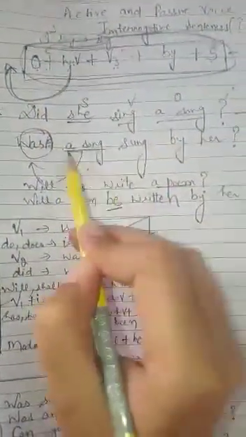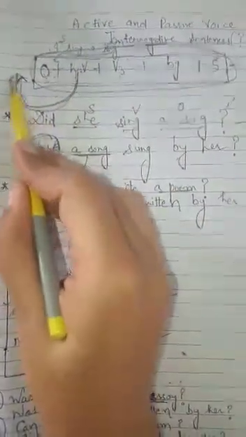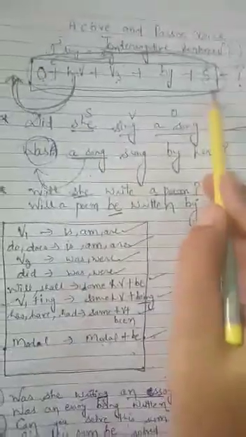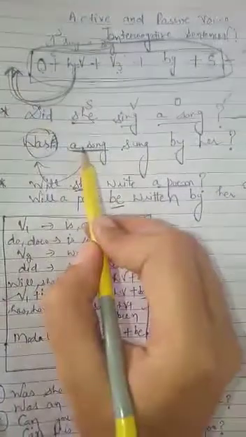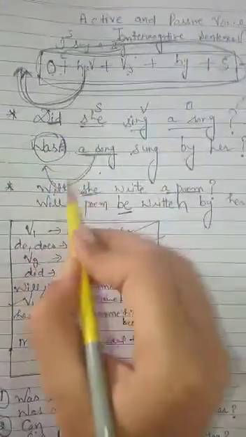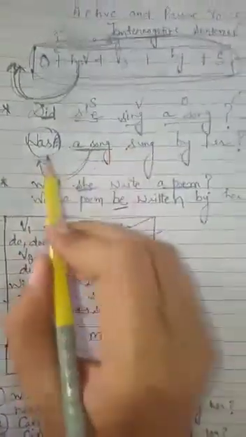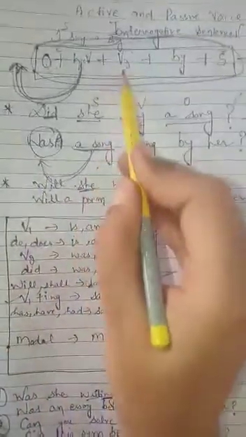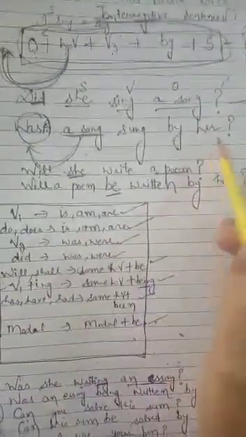First of all, the object. The object is a song, so we'll write a song. After this, the helping verb, but the helping verb will be used before the object, okay? In any sentence which is in interrogative form, the helping verb will be used before the object, okay? So here did is given. In case of did we always use the was verb, so what will we use? Was. But was will be used before the object, okay? Was a song, then the third form. The third form of sing is sung, then by, then the subject. The subject she will be changed into her, okay?